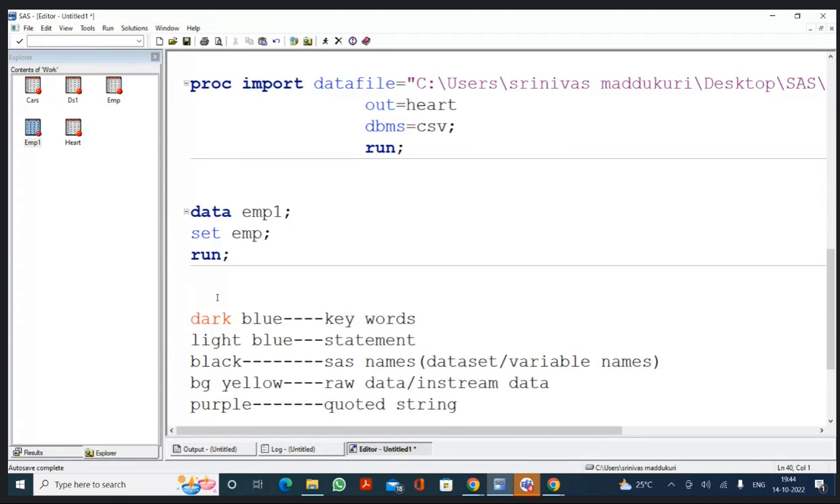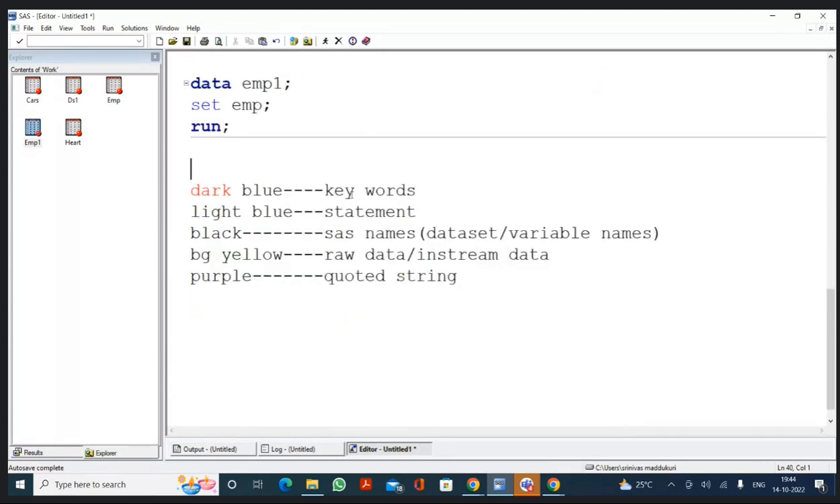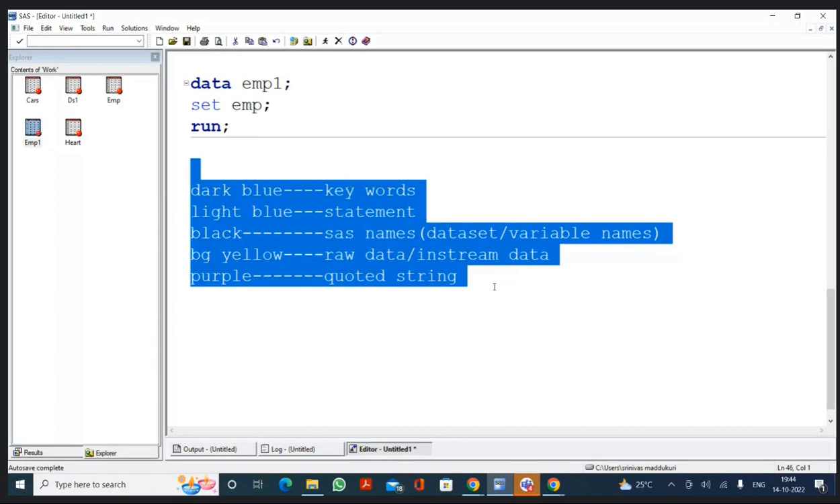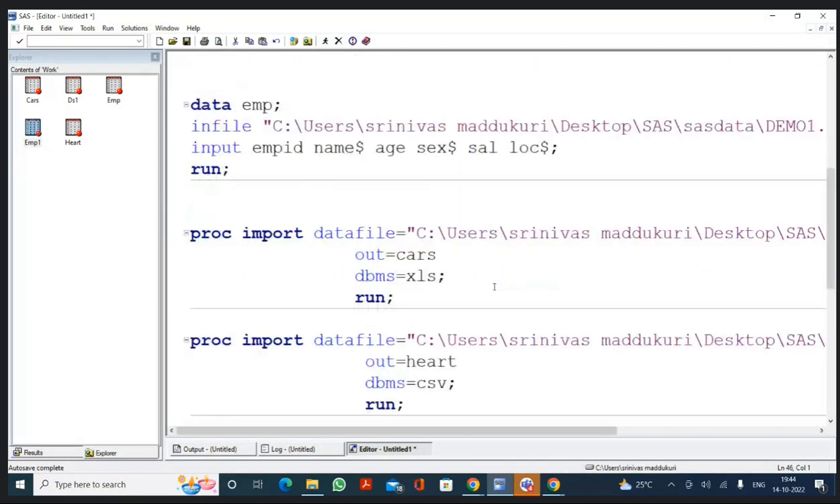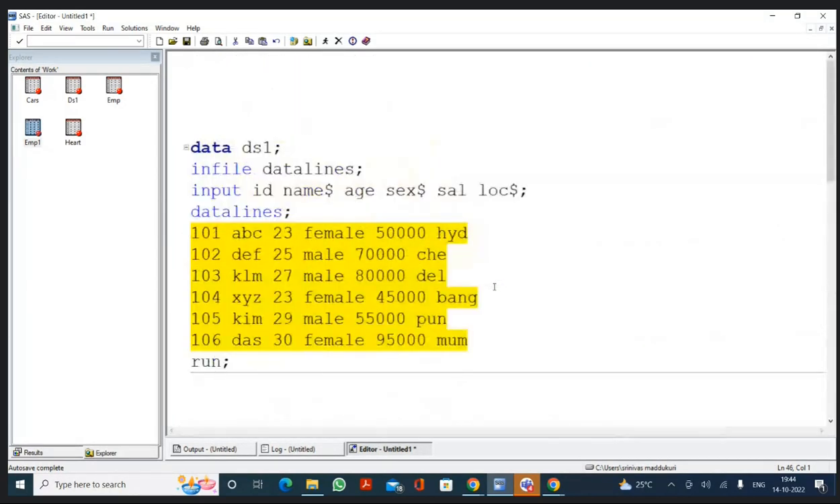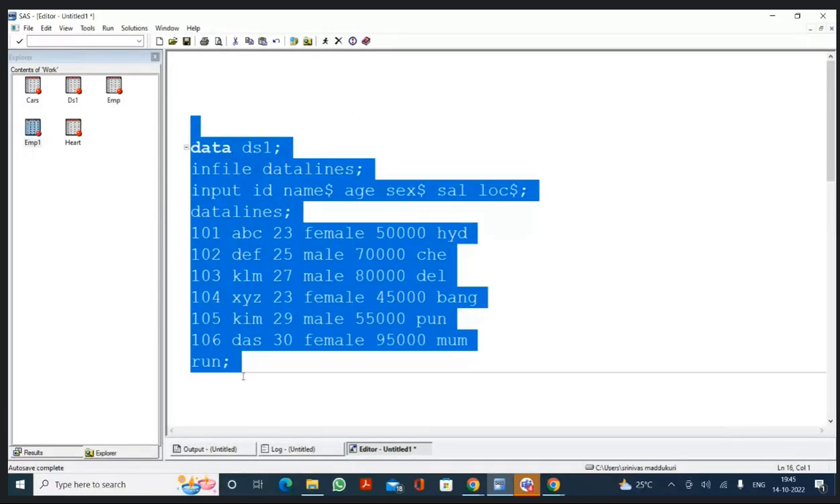Okay? Now, apart from these 5 colors, we are going to have a 6th color also. You know, in real time, when you're writing a program, why are you writing this program? Who has written this program? For what purpose have you written this program? And when did you write this program?